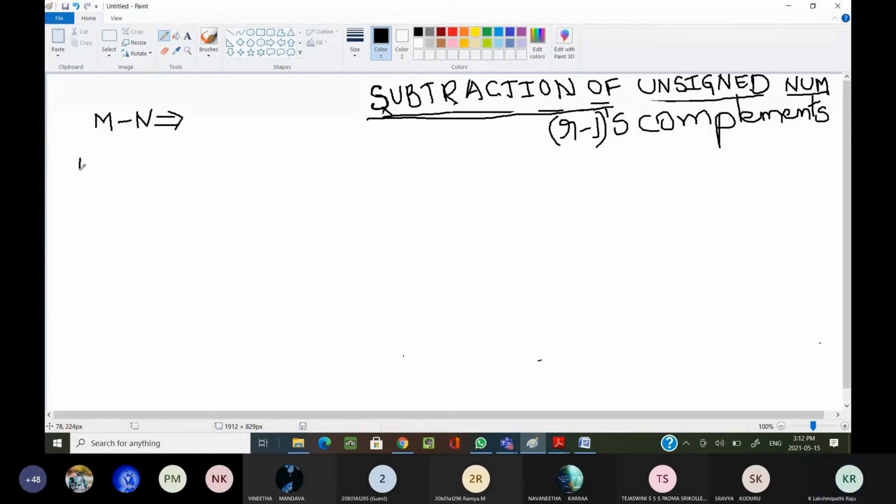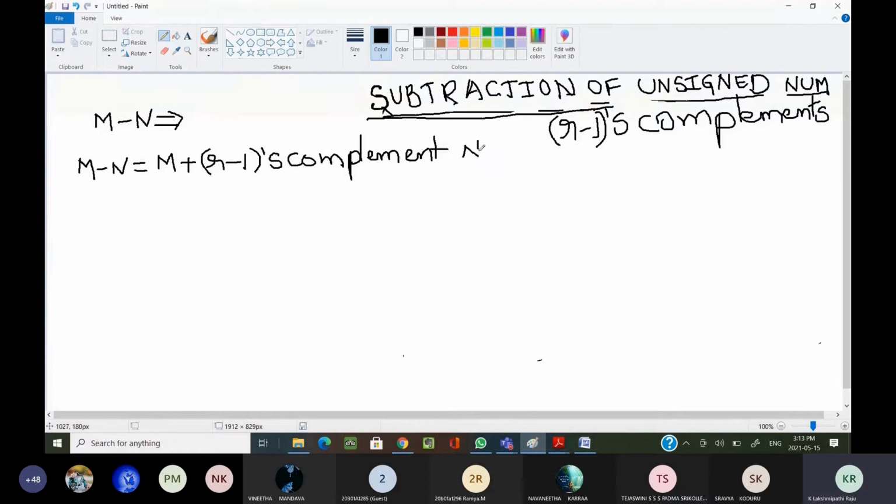I am performing m plus the r minus 1's complement of n.